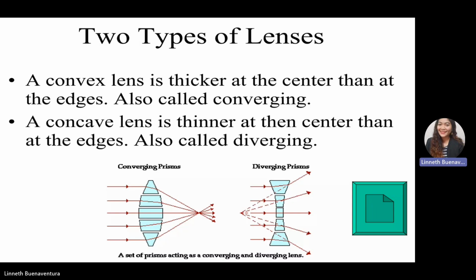The other one is the concave lens. The concave lens is thinner at the center than the edges, so it is called diverging. So if a light passes through a concave lens, the light is diverging.